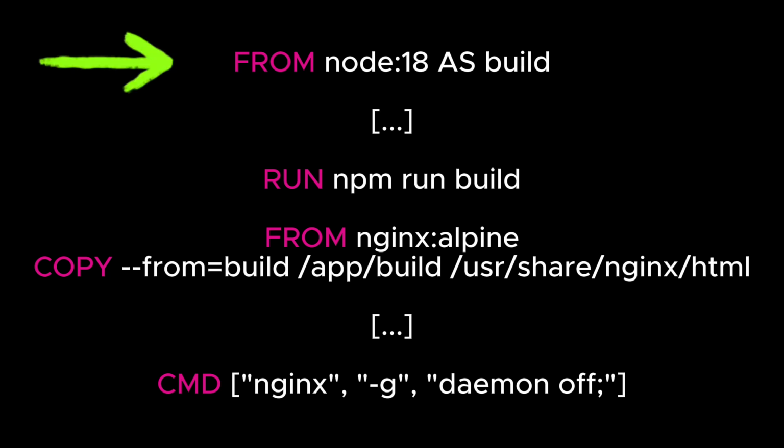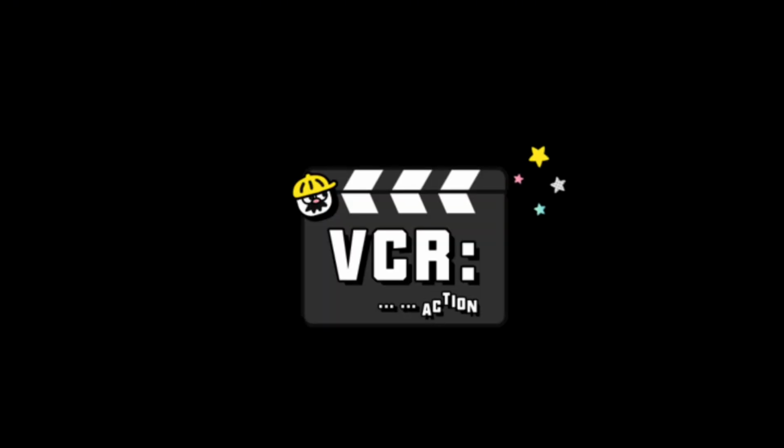Of course, you can optimize it with, for example, Node Slim, but a better approach is to build the app with Node, then remove it, and at runtime use only Nginx, from 600 megabytes to 20 megabytes. 30 times less. A long time ago I made a video about it, check it out if you are interested in more details.